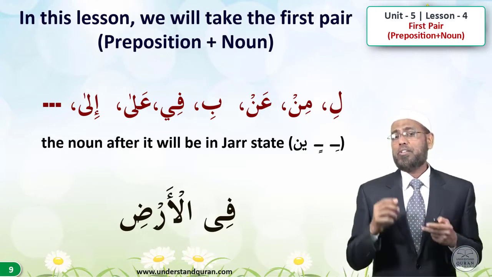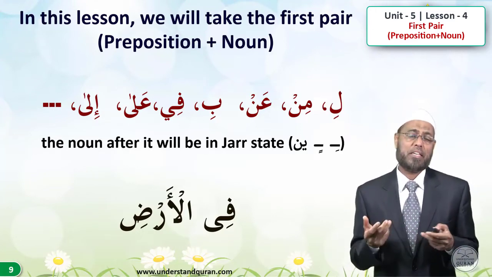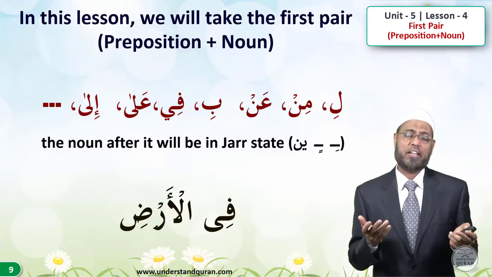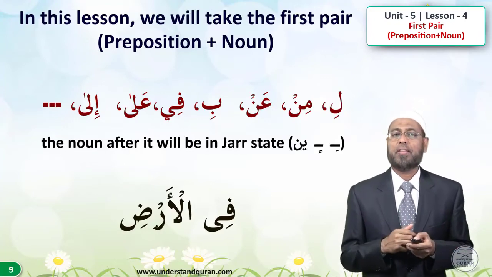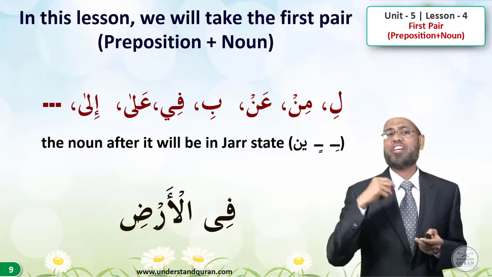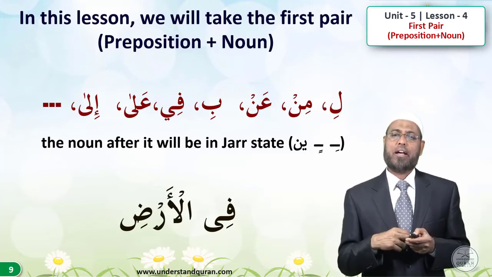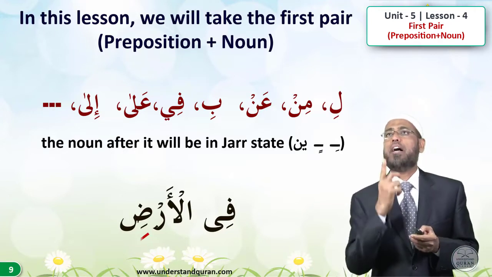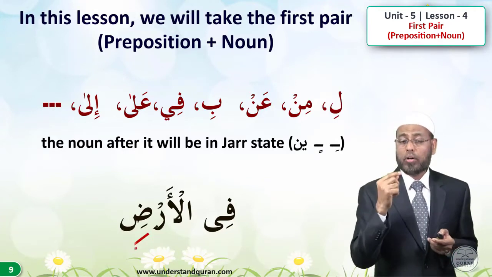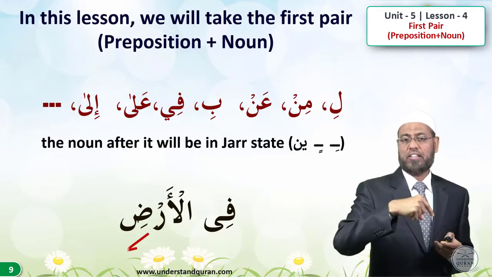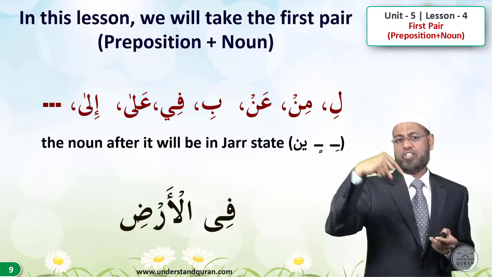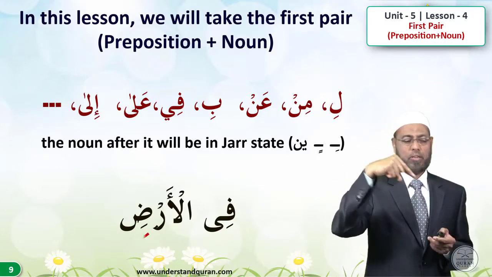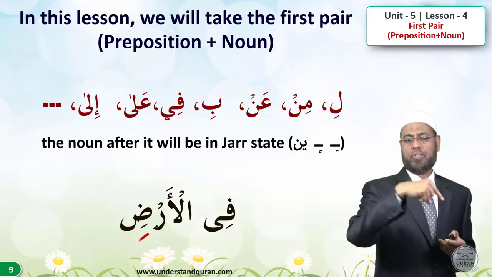Alright. When you have a preposition like li, min, an, bi, fi, ala, ila, and so on, the noun after it will be in jar state. That is, it will have e. Like fil ardi. It will not be fil arda or fil ardu, it will be fil ardi. And this is the TPI sign. We will keep the finger pointing downwards, just like kasra. Okay, fil ardi.